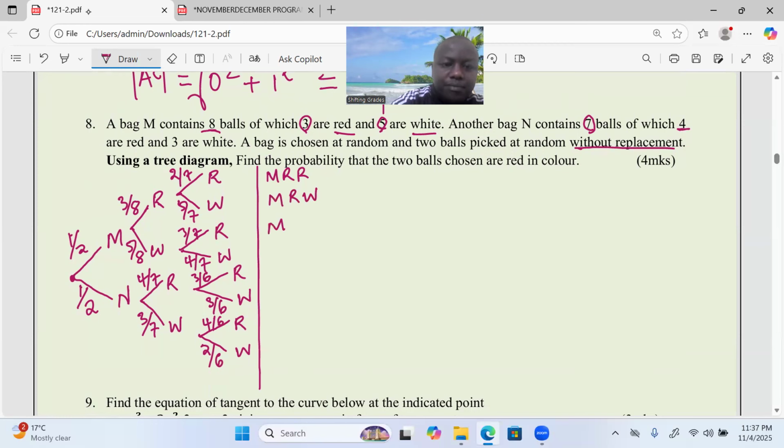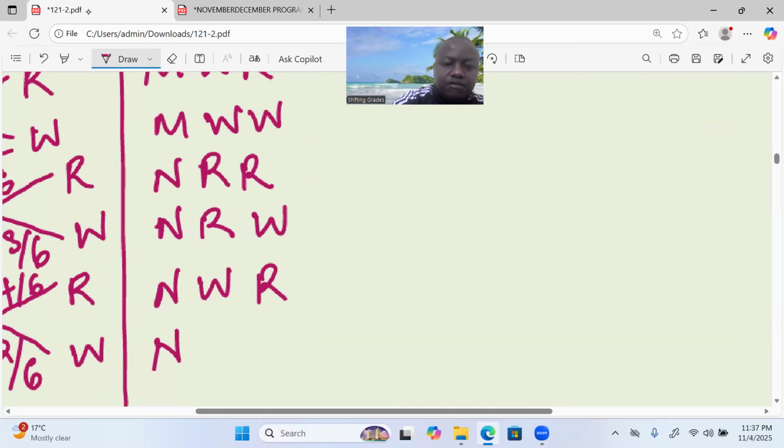From bag M, white followed by a red, bag M, white followed by a white. Then in bag N now, a red followed by a red, bag N, a red followed by a white, in bag N, a white, then a red, and finally in the same bag N, a white followed by a white.